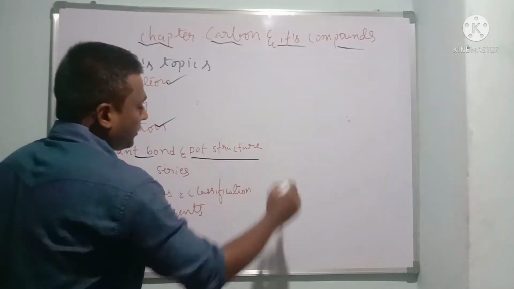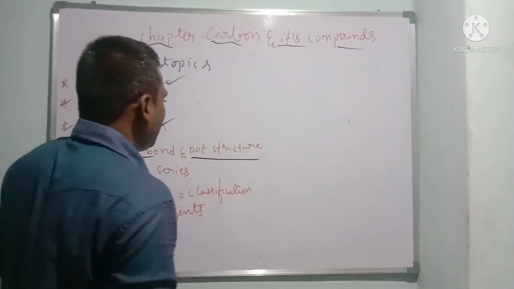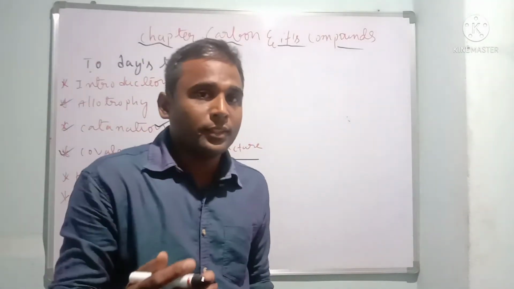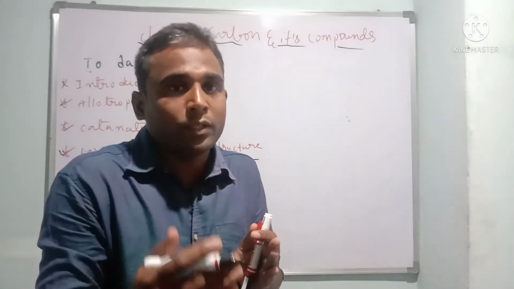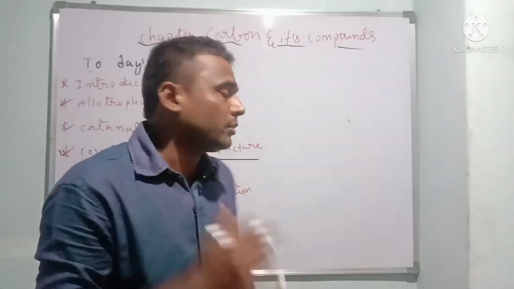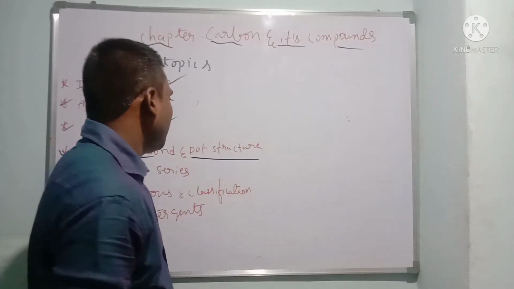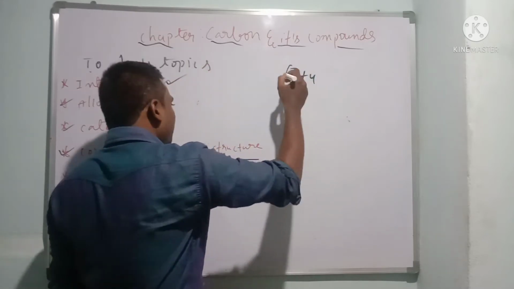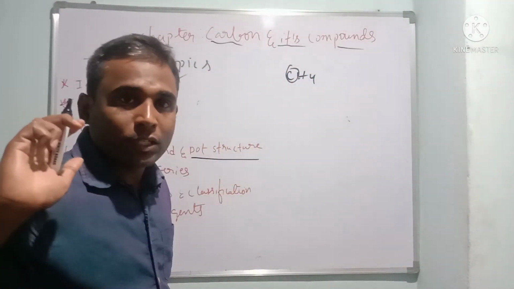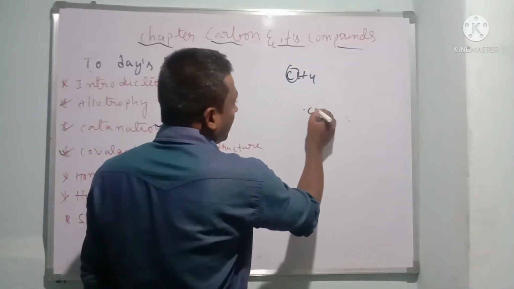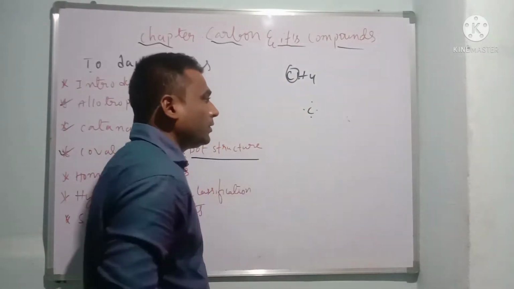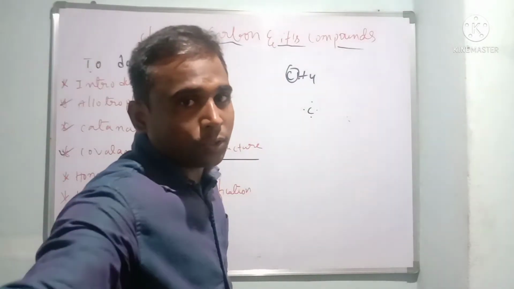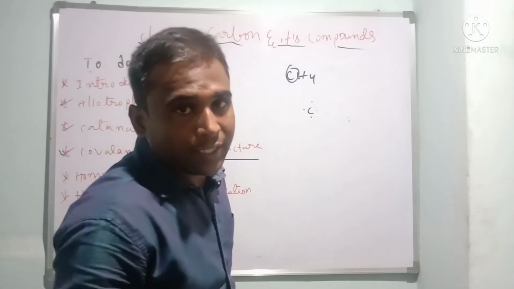And dot structure. So what does dot structure mean, children? It is the structure which describes the formation of bonds and shows the pairs of electrons in the valence shell. That is called a dot structure. For example, if I take CH4, as I told you, carbon has 4 valence electrons. Four electrons are easy to take, but we need a sufficient amount of energy to give the electrons to the other atoms.